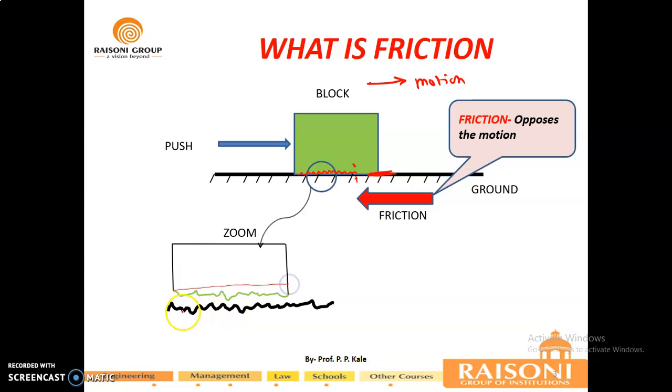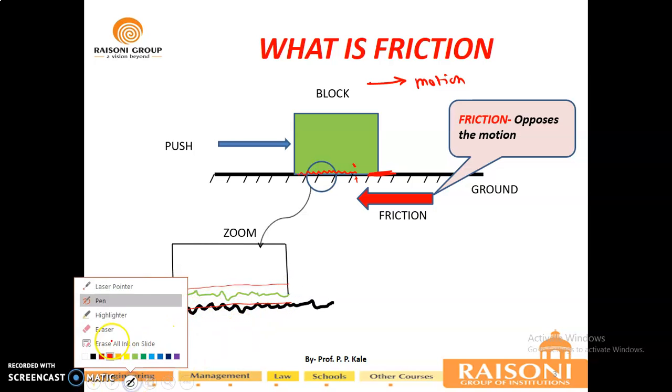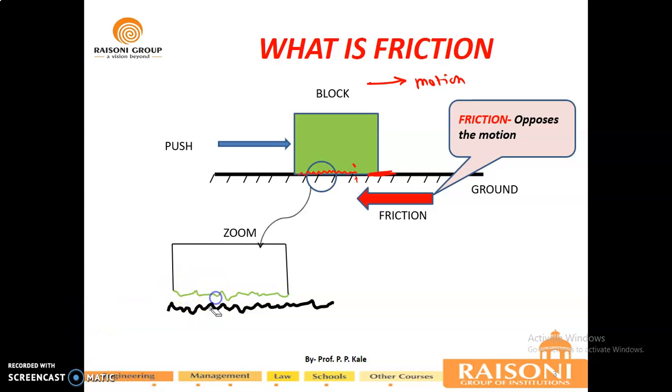If this is a smooth surface and this is a smooth surface, there will not be any development of friction. But why is friction developing? Because both surfaces are not smooth, these are rough surfaces. This is the view at a very microscopic level, what the surface looks like when you zoom in on that particular action.